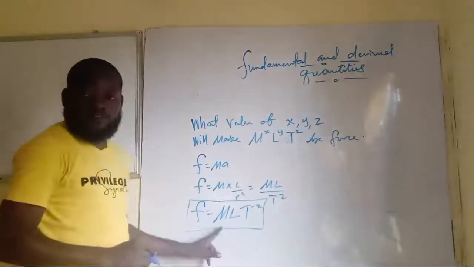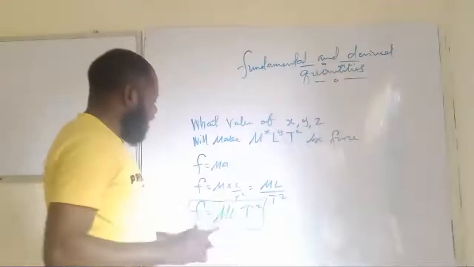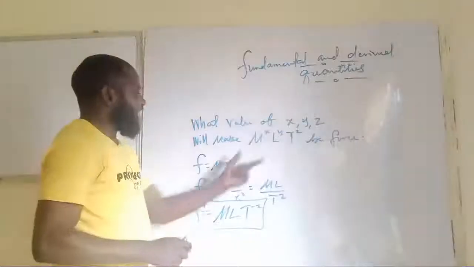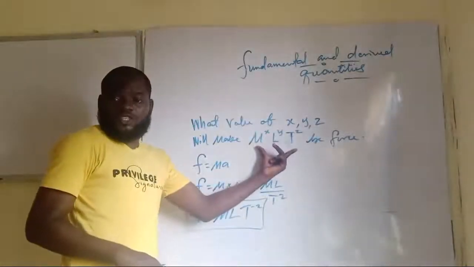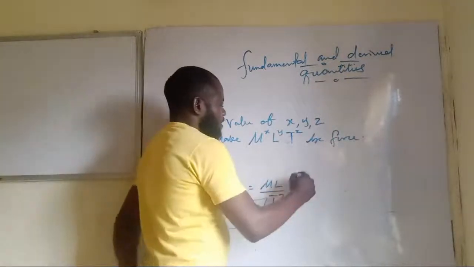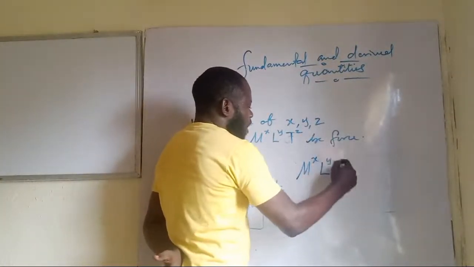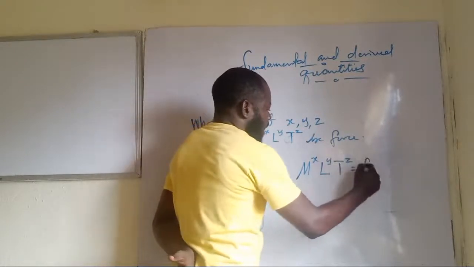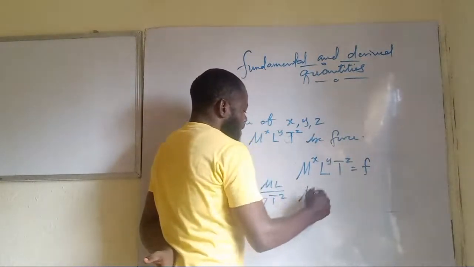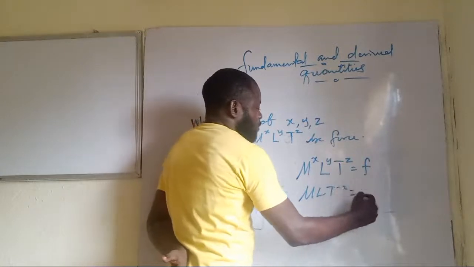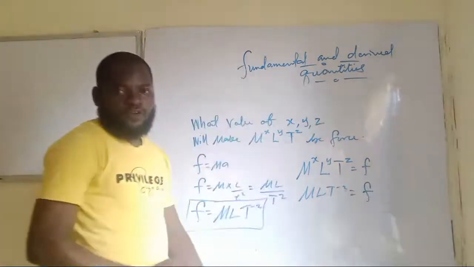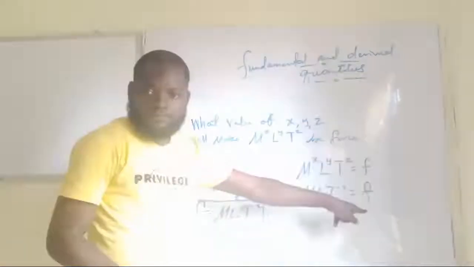You know, this is the dimension for force, abi. So you now take this dimension and equate it with what is given to you. That is M to power of x, L to power of y, T to power of z equal F. And M, L, T raised to power minus 2 also equal F. So the two can be equal.